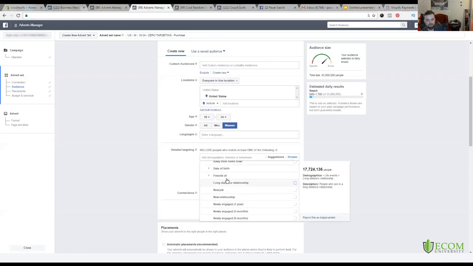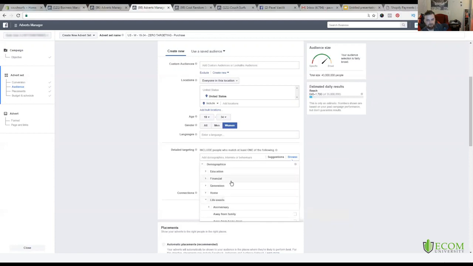So you could do anniversaries. Let's see here. Why is it so weird? Away from family, away from home, away from hometown. You could do by date of birth, friends of, long distance relationships, new jobs. So you could target a lot of stuff within demographics and layer things on top of each other. So you could do things like parents, and you can do all parents,